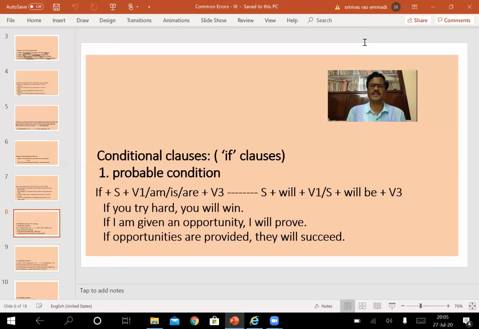Active and passive constructions. If we take care of these very simple things, the construction of this conditional clause becomes a very easy one. Look at another. If opportunities are provided, they will succeed.